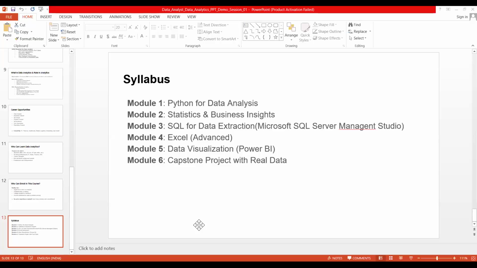Will we practice problems for Python and SQL, hands-on practice, during the course? You are asking about the practice session, right? Are we covering hands-on practice on SQL and Python? Yes, definitely. So here I will be covering it.